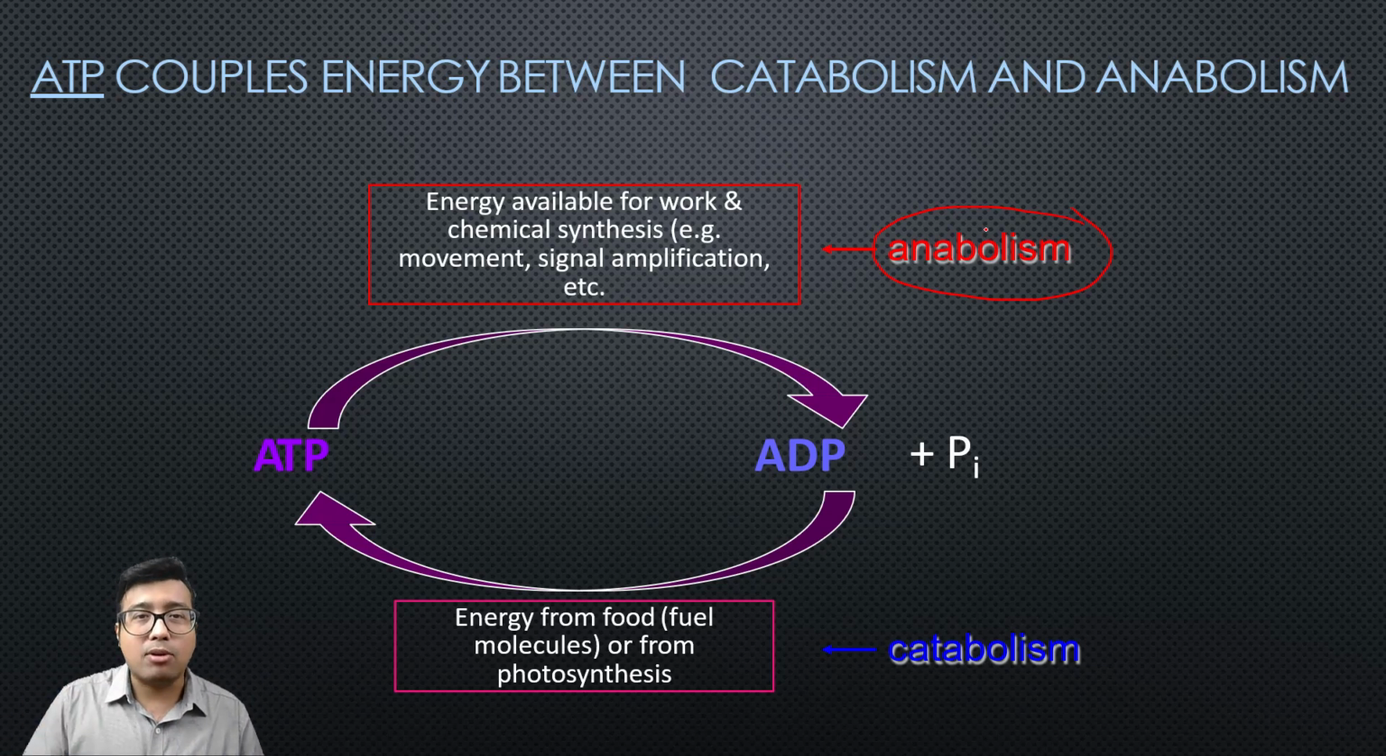So during anabolism, mainly what happens? ATP is utilized. It is the catabolic phase where ATP is produced, because catabolism is the energy yielding process and anabolism is the energy using process. So catabolism will lead to production of ATP. So remember this, guys. So energy from the fuel or from photosynthesis.